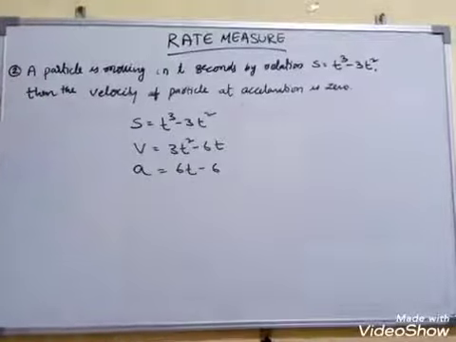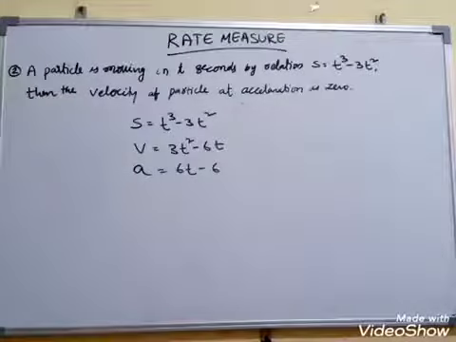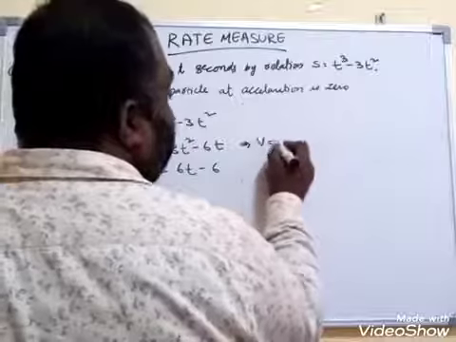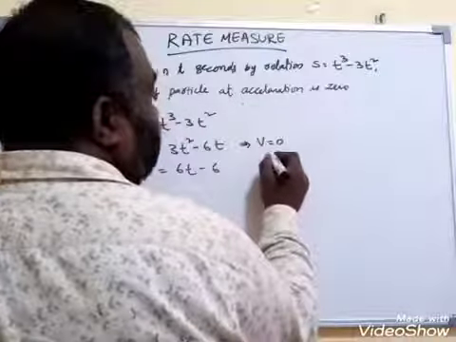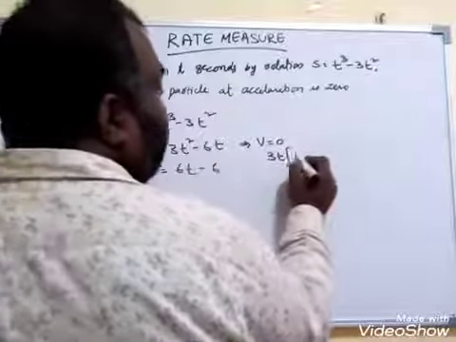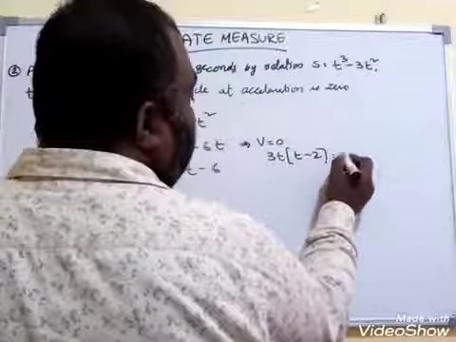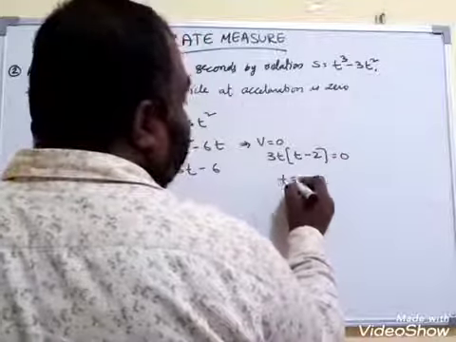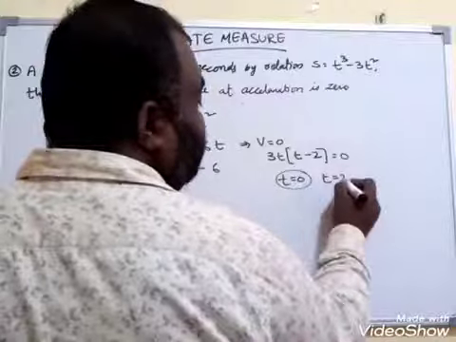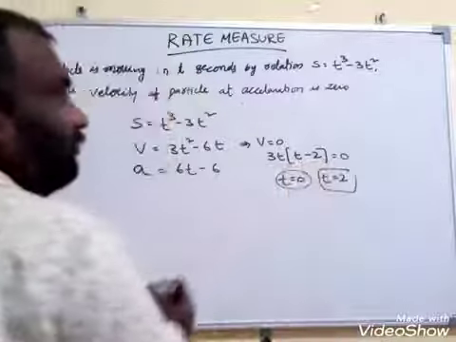Now what is the question they asked? What is the acceleration when velocity is 0? When velocity is 0, if you equate this to 0, v is equal to 0, then what are we going to get? You can take common 3t. If you have taken common 3t, then t minus 2 is equal to 0. Therefore t is equal to 0, but this is the beginning only. That's why t is equal to 2 seconds.